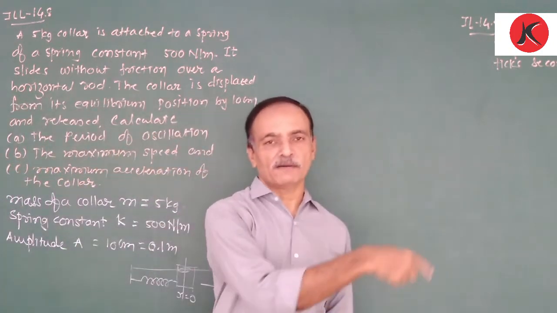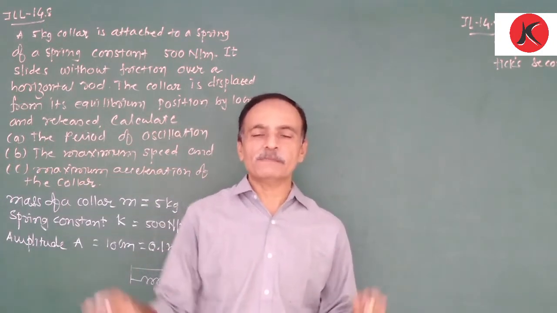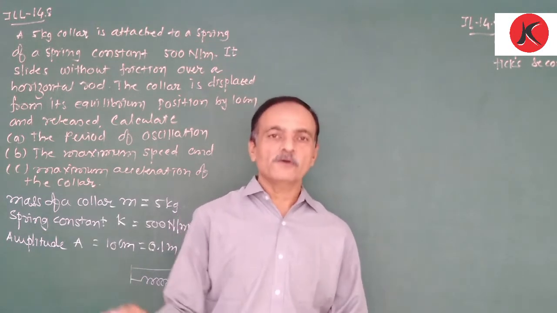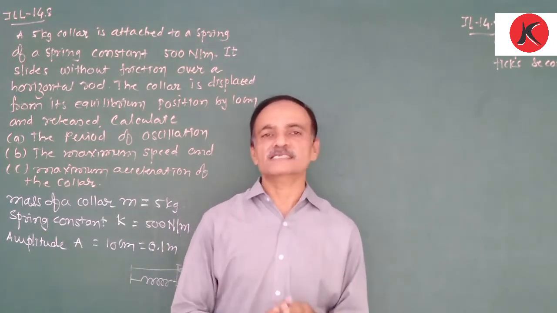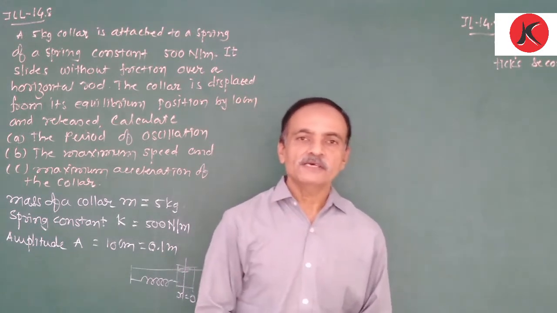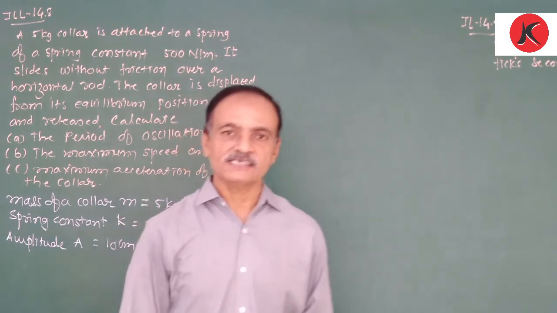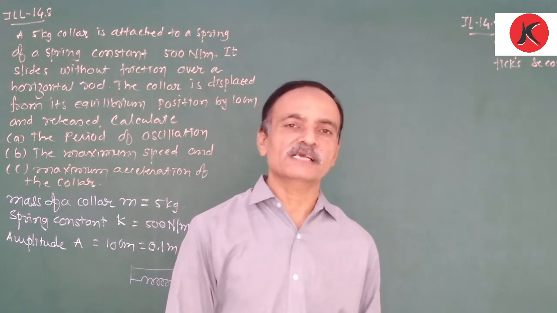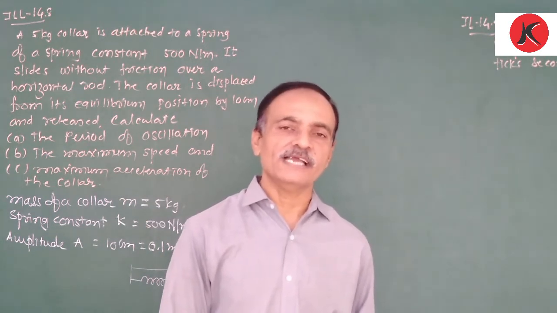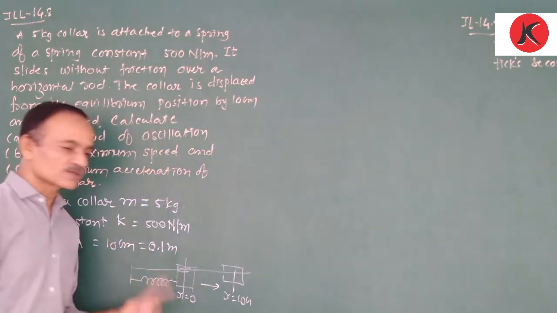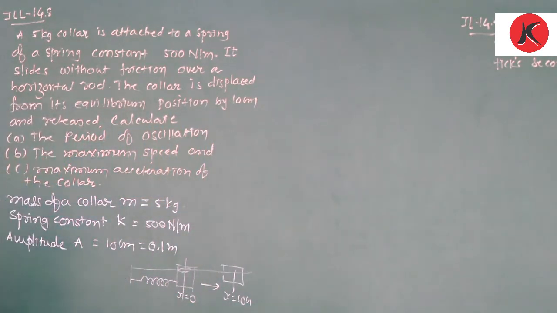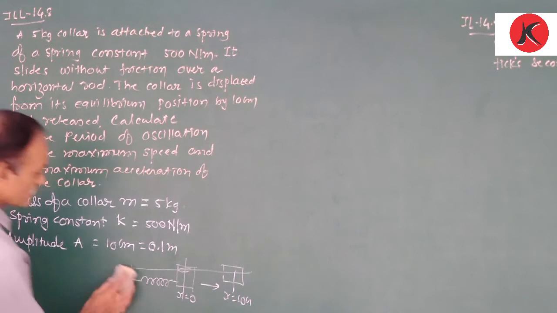Acceleration is maximum at the extreme point, that means the end point of oscillation, at x equal to plus or minus A. We already did the equations of velocity and acceleration, and also discussed the maximum values of velocity and acceleration. First, what is the period of oscillation? That is only our understanding, guys.